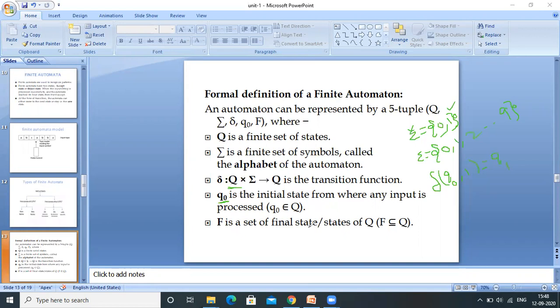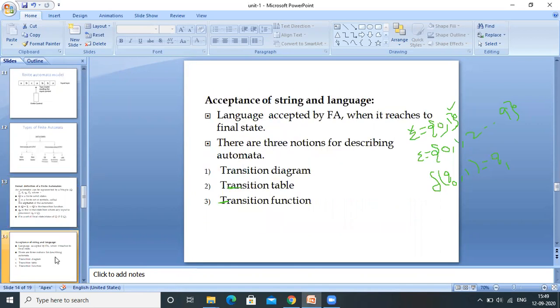F is a set of final states. F is a subset of or equal to Q. It means there may be more than one final state within a finite automata. So there is only one initial state. There may be more than one final state within a finite automata. Coming to acceptance of a language.